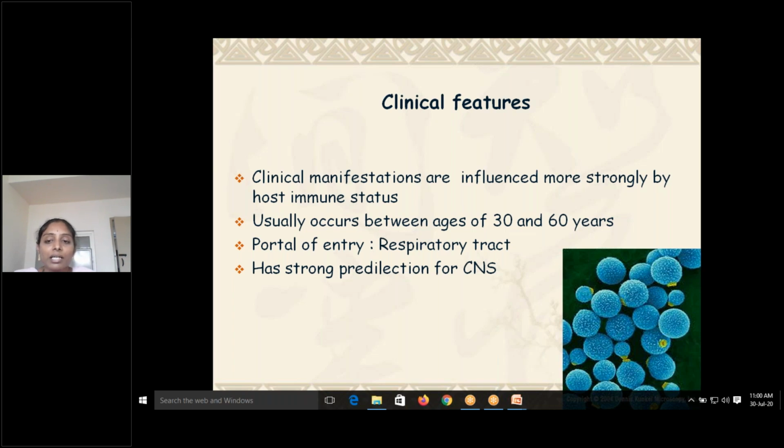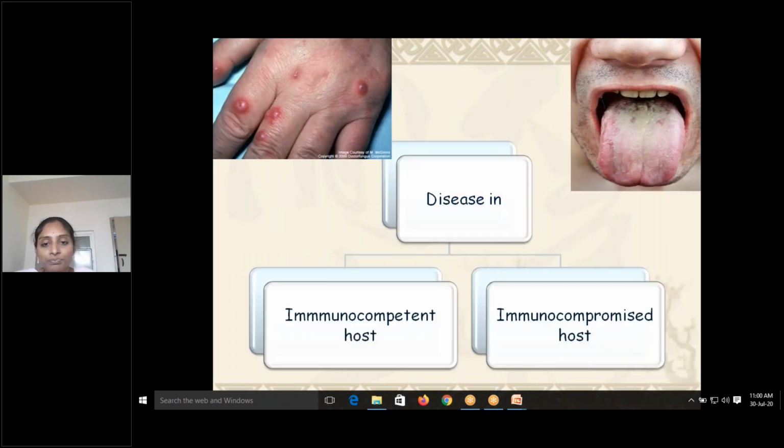Whereas in immunosuppressed individuals, it causes a very severe meningitis, which increases the mortality of the patient. So Cryptococcus has been divided into two parts: one in the immunocompetent host, the second in the immunocompromised host. It can also cause skin lesions and lesions on the tongue.